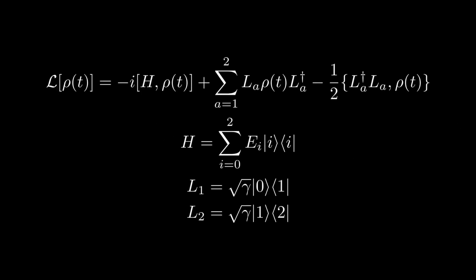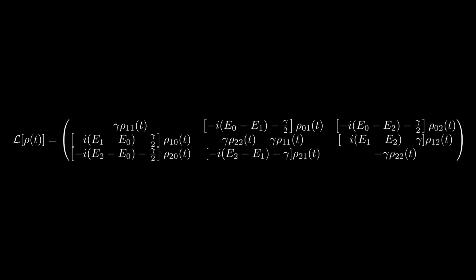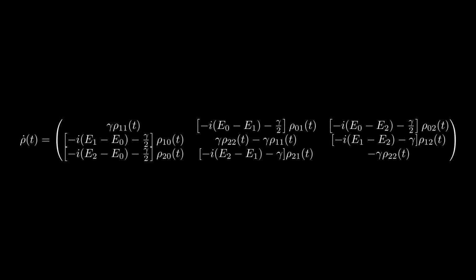To see how this works, let's go back to the LME. Let's use the Lindbladian we were just working with as a demonstrative example. Suppose we consider an arbitrary density matrix rho of t with elements rho 00 of t, rho 01 of t, etc. just as before. We can now compute L of rho by hand to get the following. I'll spare you the details here since the math is long. Hopefully I didn't make any mistakes in this derivation. Anyways, if we now equate this to dot rho of t, we can see that we end up with 9 coupled